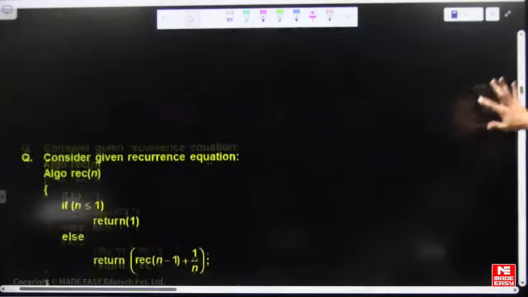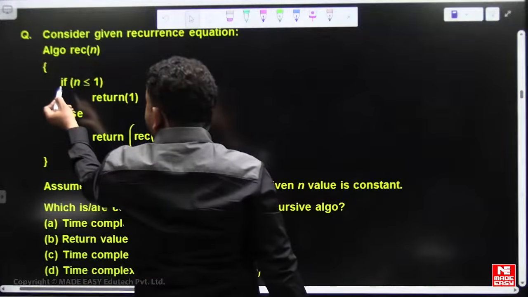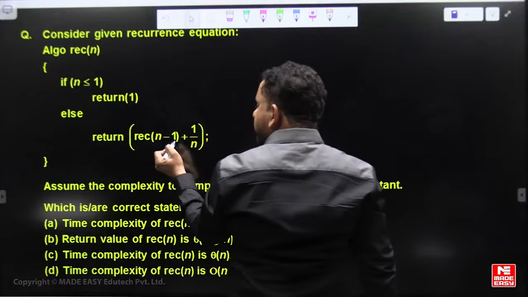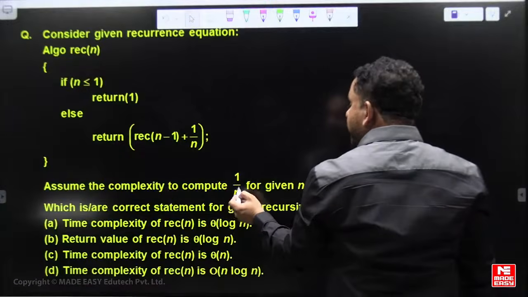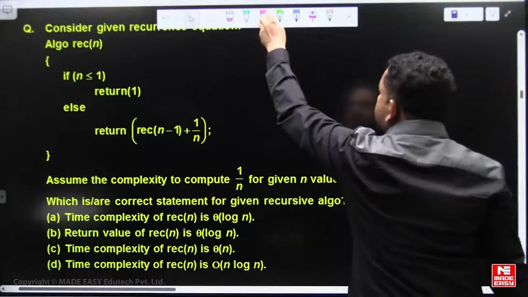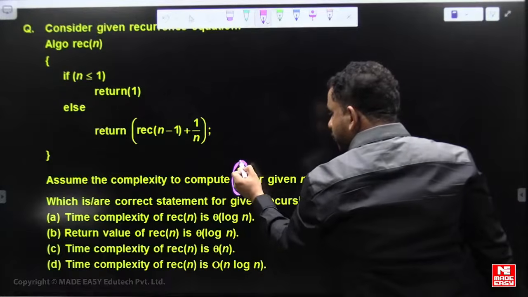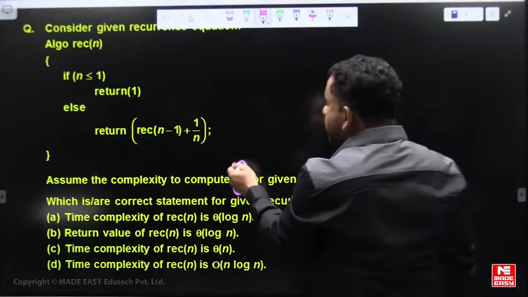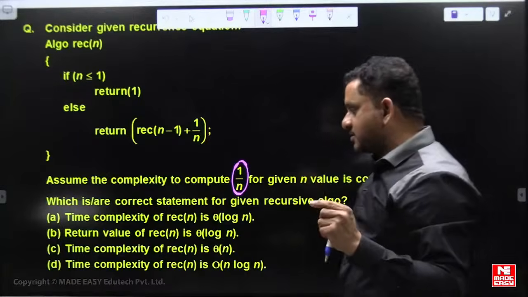Next, simple recursion. The first one is simple recursion. Algorithm recursive of n: if n is less than or equal to 1, return; else return recursive of n minus 1 plus 1 by n. Assume the complexity to find the 1 by n value for a given n is constant. That means constant time to compute 1 by n, so the calculation cost is constant. I am not saying 1 by n is constant; the cost of computing the 1 by n value is constant.